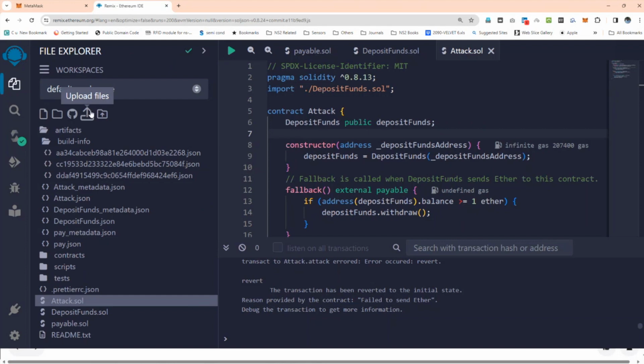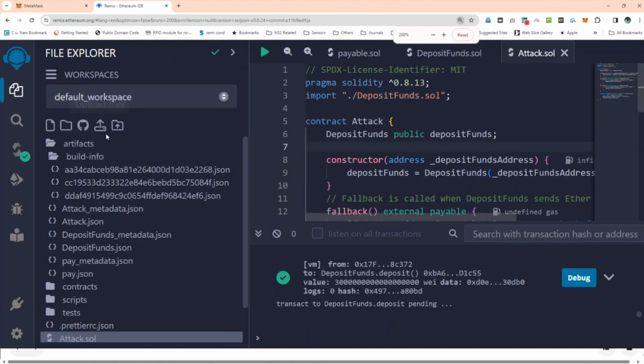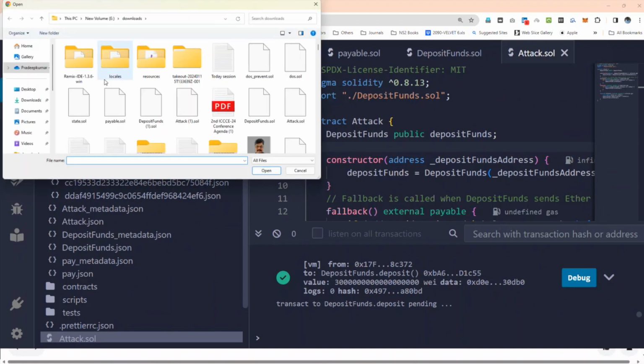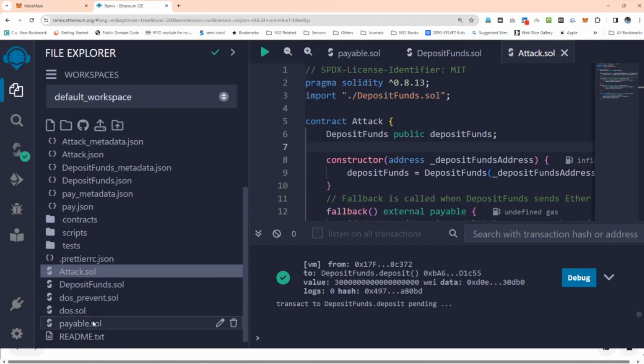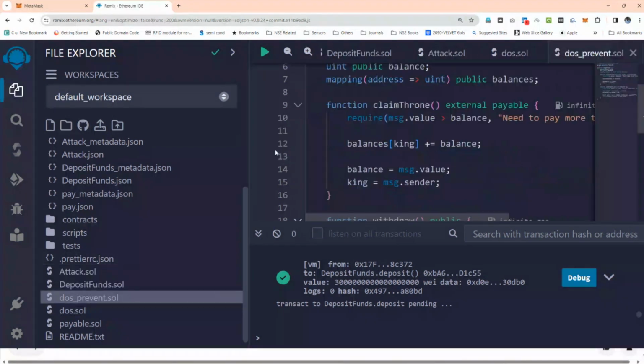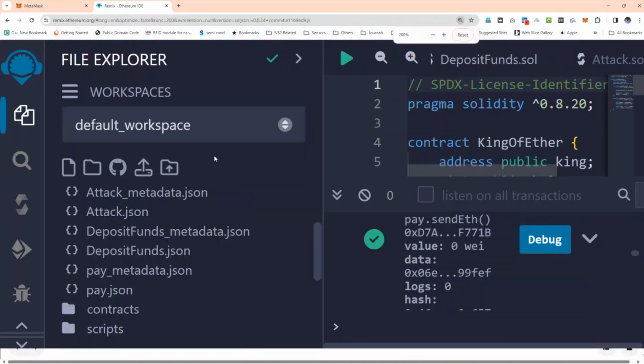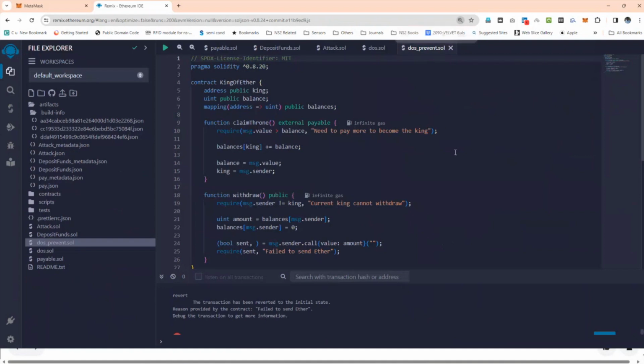Okay, now let me upload the files. Here I already have a Solidity file, so you can upload it directly. You need not copy-paste or create a file, you can just upload. So upload, and you can use DoS and DoS prevent both. You can see here the DoS and DoS prevent both got uploaded.